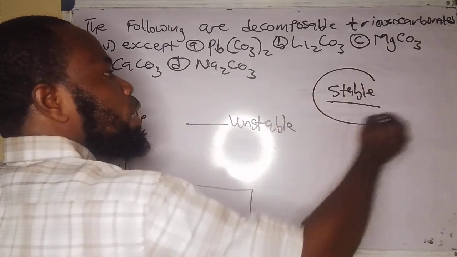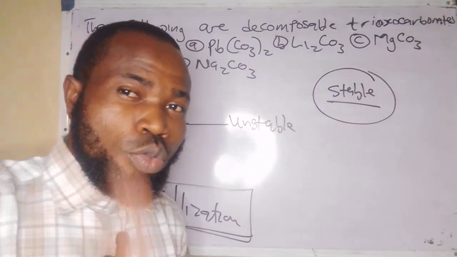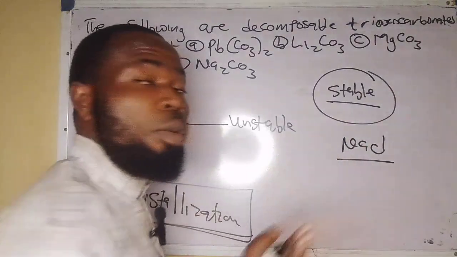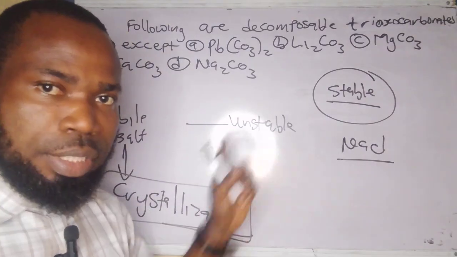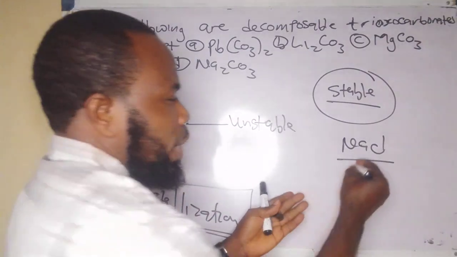Now, what about salts that are stable to heat? For example, the one we use for the house, talking about the what? Sodium chloride, the common salt that you use at home. Sodium chloride does not decompose on heating. Therefore, I cannot use crystallization to separate it from solution. I can use what? Evaporation.